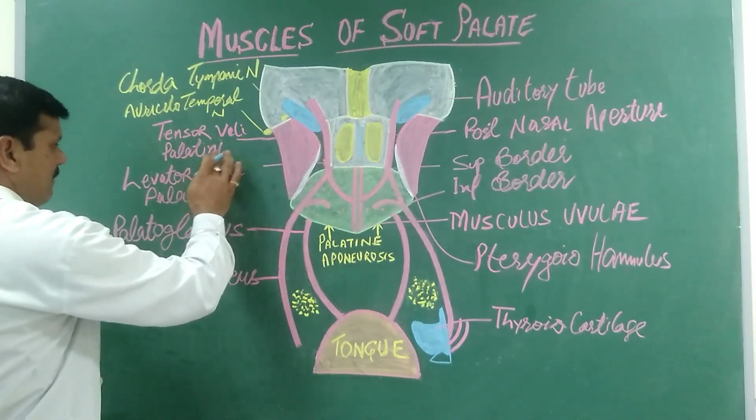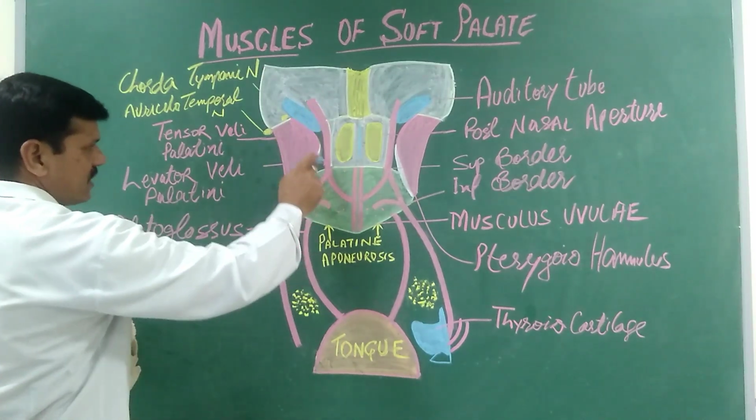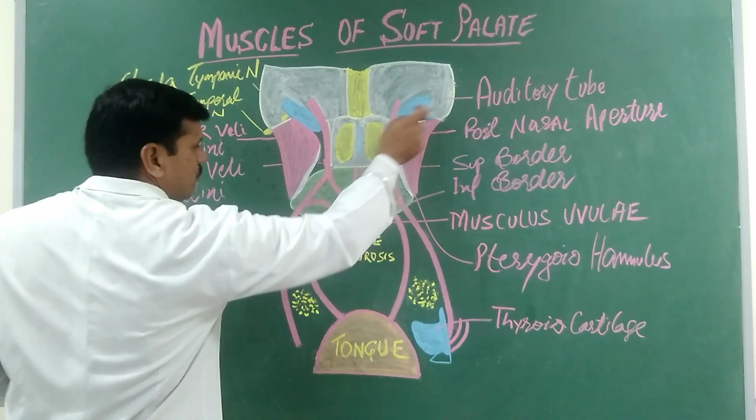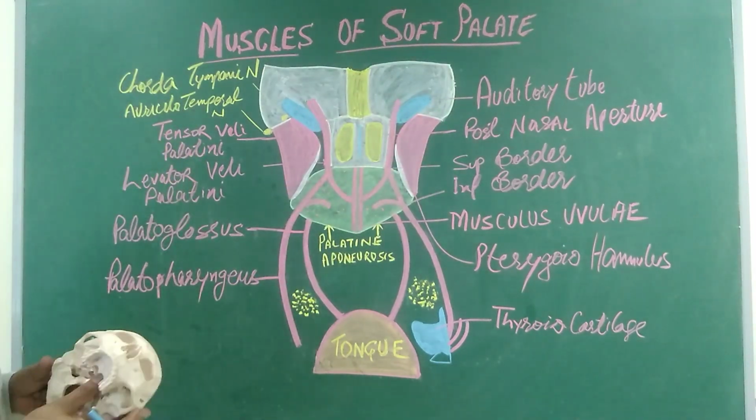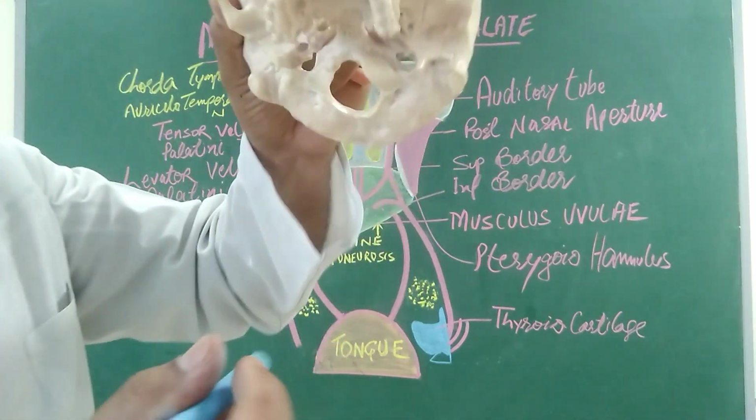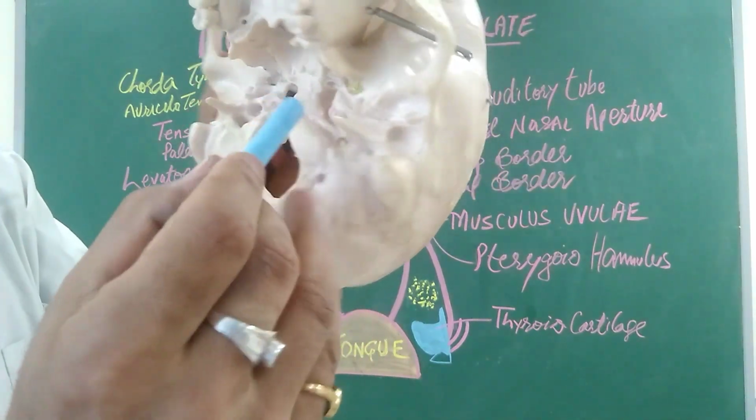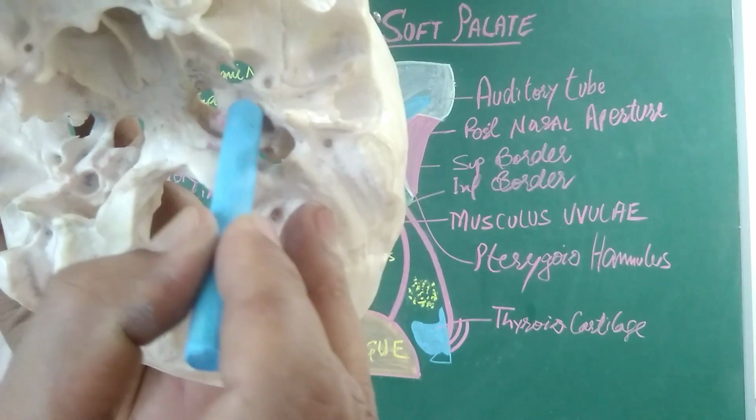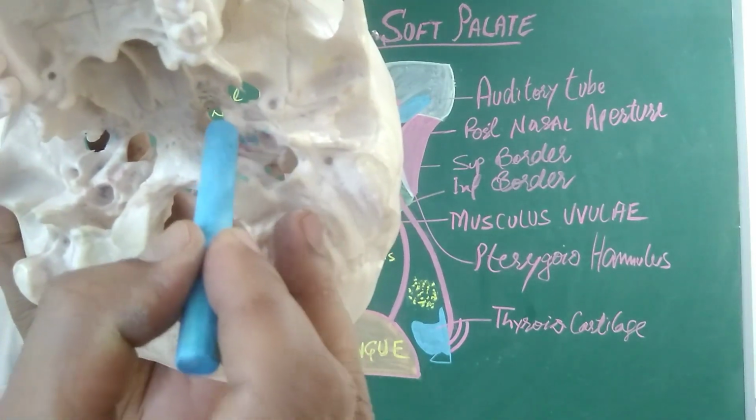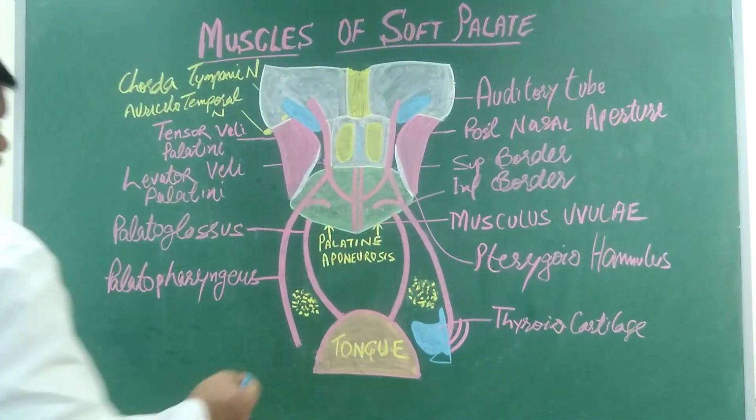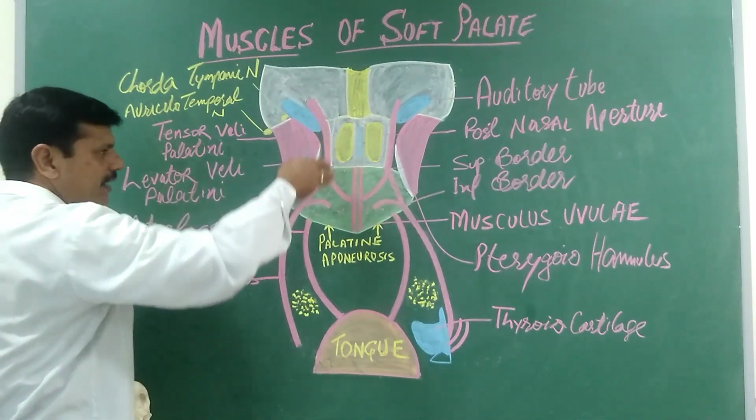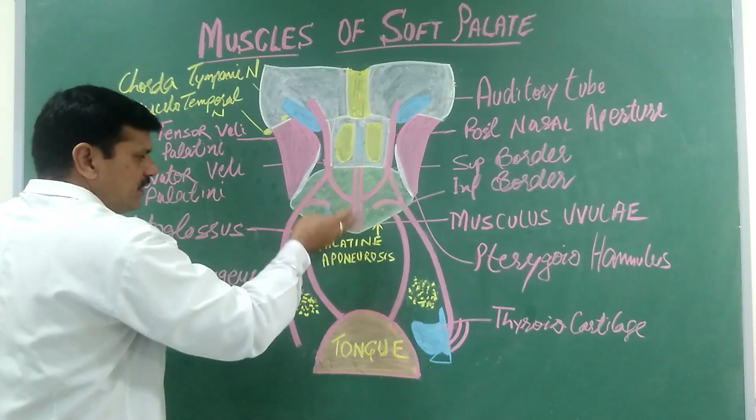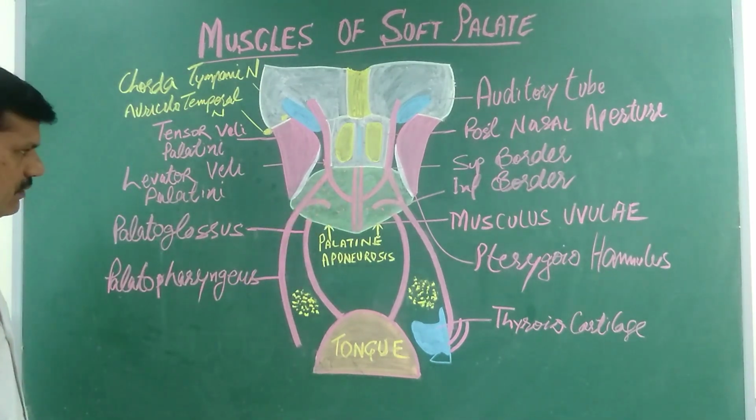Deep to this tensor veli palatini, the levator veli palatini is present. It lies inferior to the auditory tube and originates from the inferior surface of the petrous temporal bone. So this is the inferior surface of the petrous temporal bone. It originates from there, descends and is inserted into the palatine aponeurosis.